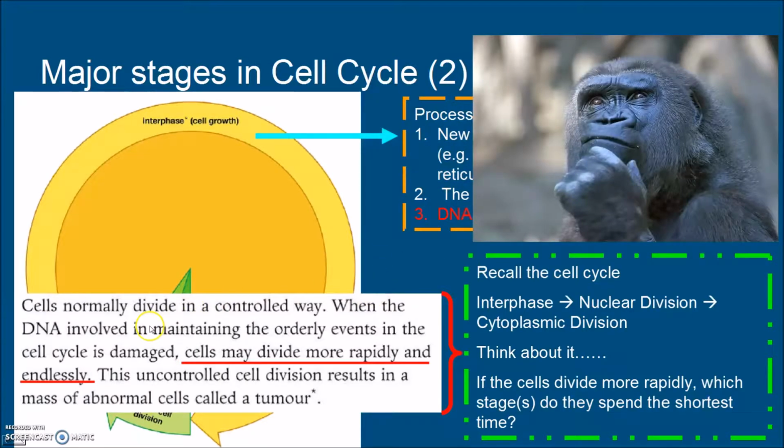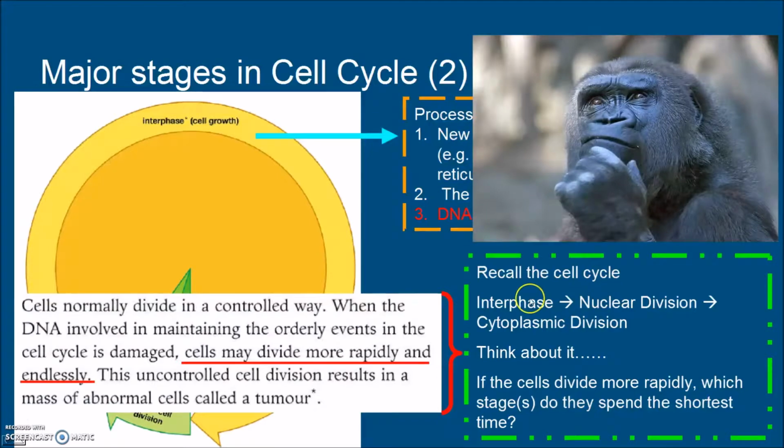In the paragraph, we know that once the DNA involved in maintaining the orderly events in the cell cycle is damaged, the cells may divide more rapidly and endlessly. Why rapidly? If any process is made faster, the cell will divide more rapidly.